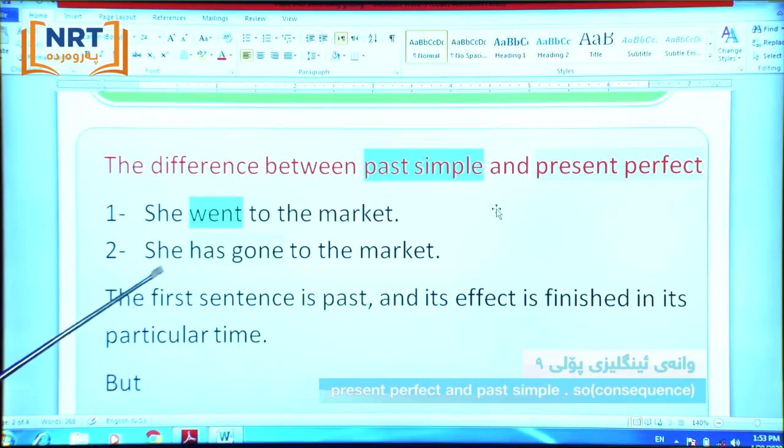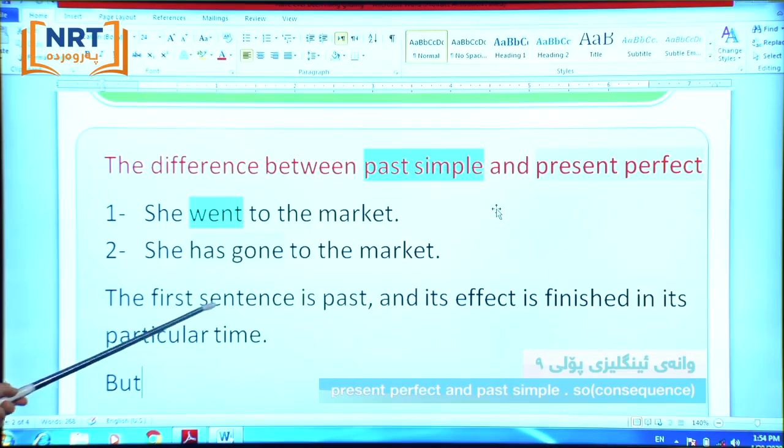But look at this sentence number 2. She has gone to the market. Here, when we say she has gone to the market, it means something happened sometime before now, and maybe she's in the market now. For example, I say, where is Julie? Somebody says, she has gone to the market. So she went and she's there. Maybe she's still in the market.